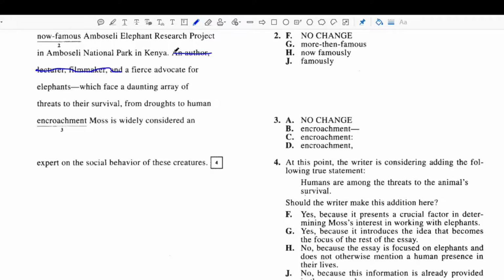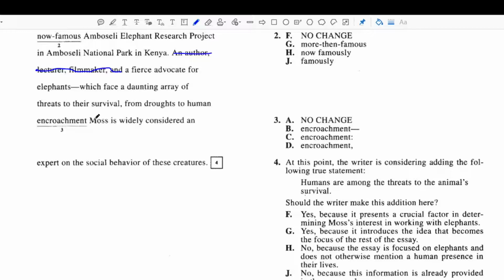I could just say, a fierce advocate for elephants, which face a daunting array of threats to their survival from drought to human encroachment. Moss is widely considered an expert on the social behavior of these creatures. Perfect. Okay, so the way you assess this, if we're going to use that concision technique, you would not really have an advantage because each of these has one type of punctuation mark. Here it has an em dash, colons. This one has a comma. Now this one here would be the most concise, A. That's because there's no punctuation at all.